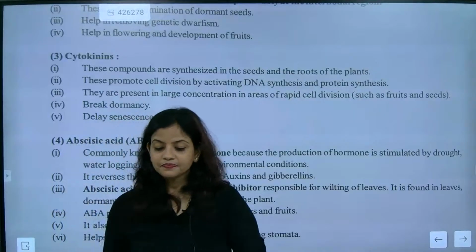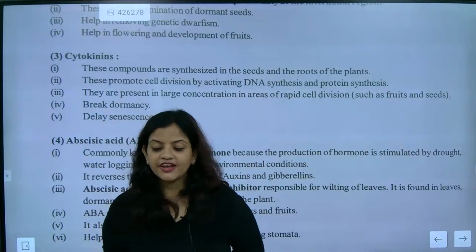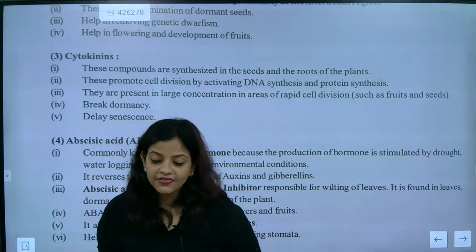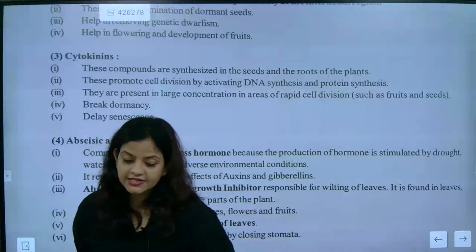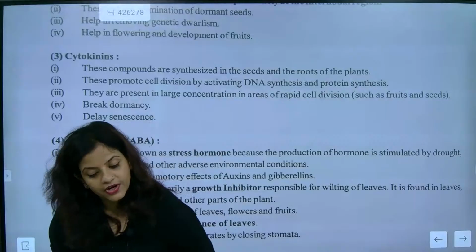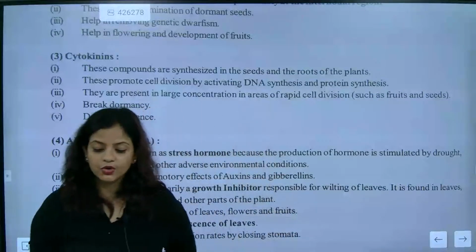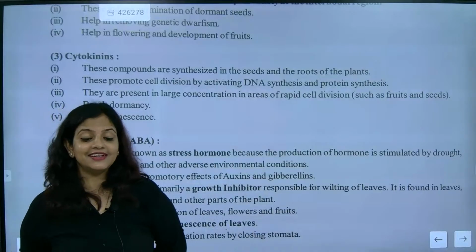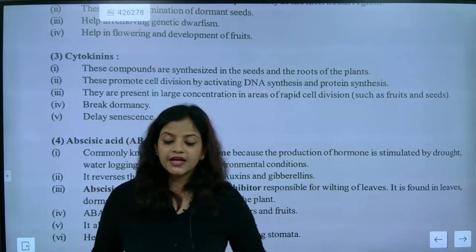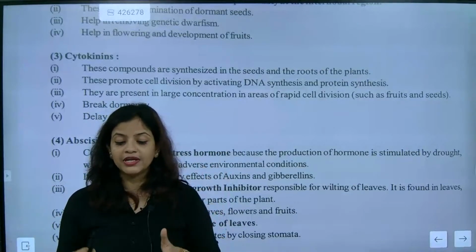Now they are present in large concentration in areas of rapid cell division, and they are breaking dormancy, and they are delaying senescence. Understood? It is control and coordination. So abscisic acid, we know that one is helping in growth, then another one is, yes, it is delaying aging. That's one. So that is delaying senescence. Senescence means aging. See, the ripe fruits now will not be held on the plant.